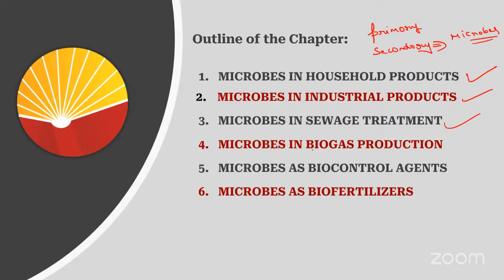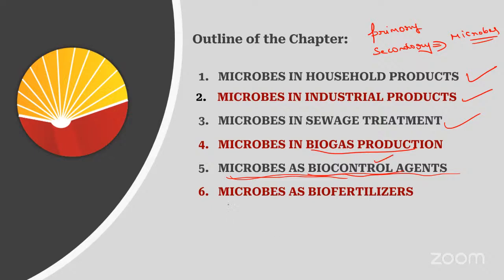Then we studied about biogas. The production of biogas is mainly due to the methanogens bacteria, that is the archaebacteria we studied in the last class, present in the rumen of cattle. Then we studied about microbes as biocontrol agents. Here we studied that instead of using chemical pesticides, we are using a natural predator for controlling the pest. That's why we call it a biocontrol agent.